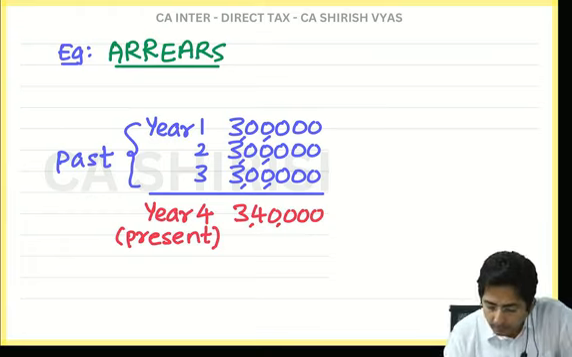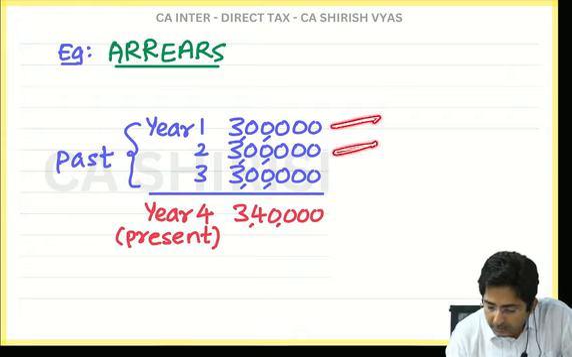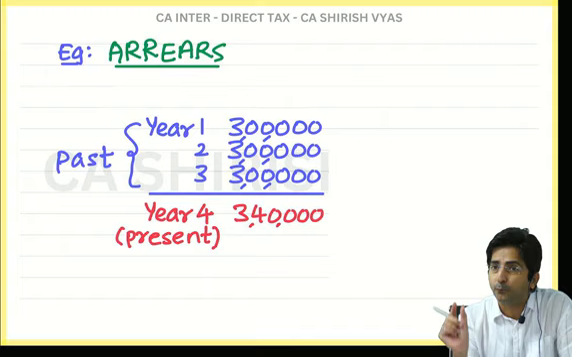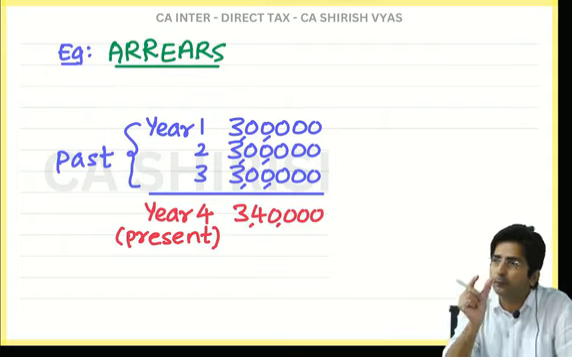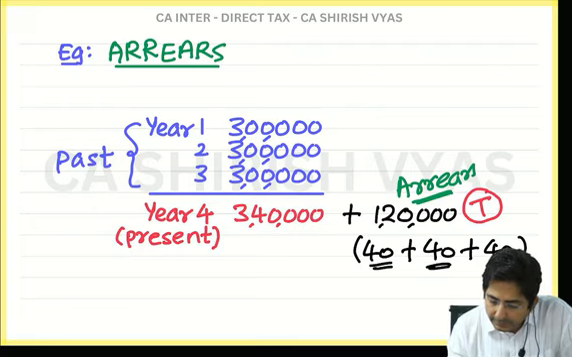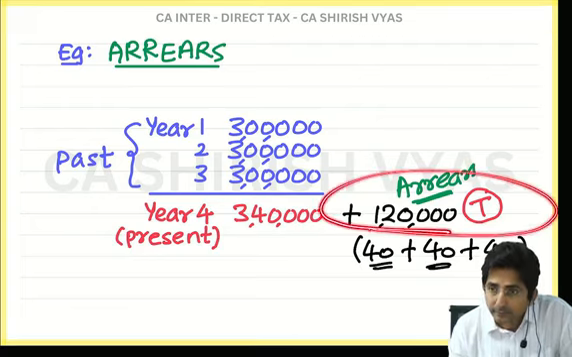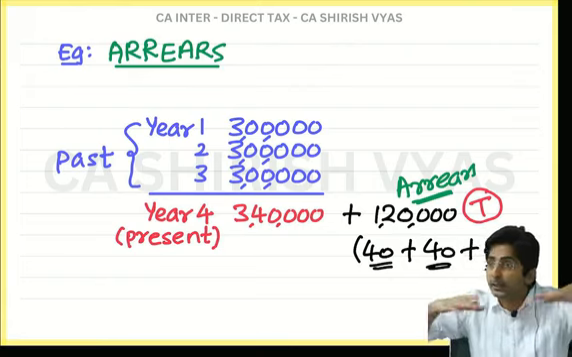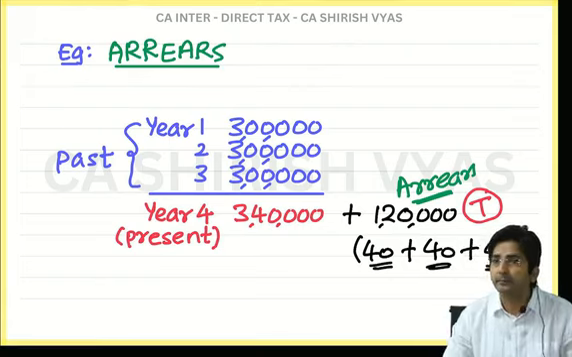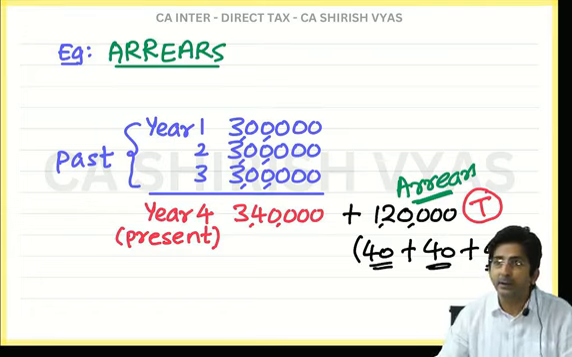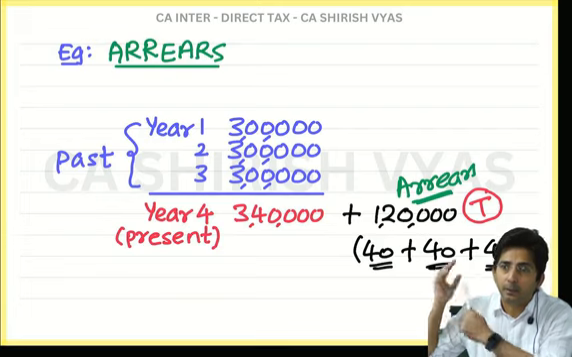So tell me, what is the shortfall in the past? 40,000. See, 3 lakhs he was given. What was missing? 40, 40, 40. So add 40, 40, 40. So that 1,20,000 he will get now. That is called arrears. Arrears means whenever there is a dispute in the salary, and when the dispute is settled, you get all past salary together in lump sum.